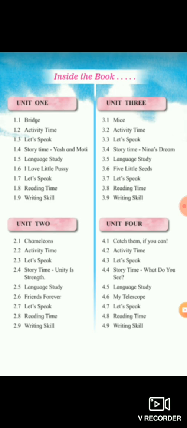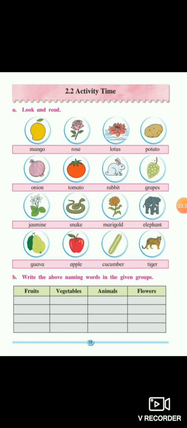Are you all ready, students, with your textbook, notebook and combined book? So open your page 2.2 Activity Time in Unit 2 of your English textbook. Open page number 18 of your English Bal Bharti textbook.